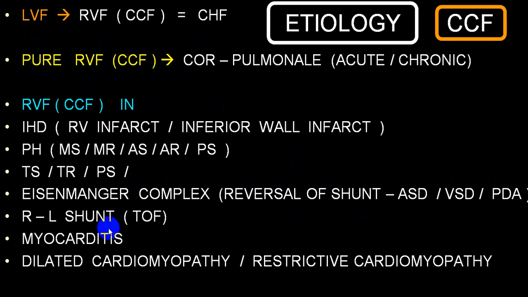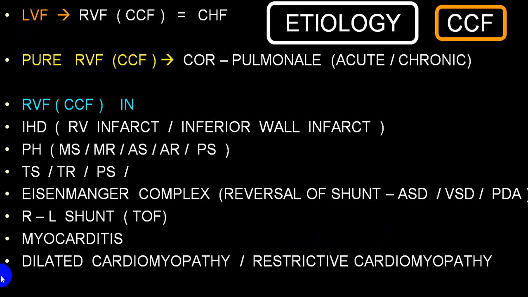If there is a myocarditis which is involving the right ventricle more, then the person can have right ventricular failure. And in a cardiomyopathy, like dilated cardiomyopathy, which by and large involves the left ventricle, it will end up with left ventricular failure. But if it is involving more of the right ventricle, it can be there. And even in a restrictive cardiomyopathy, you will have more of right ventricular failure rather than left ventricular failure.